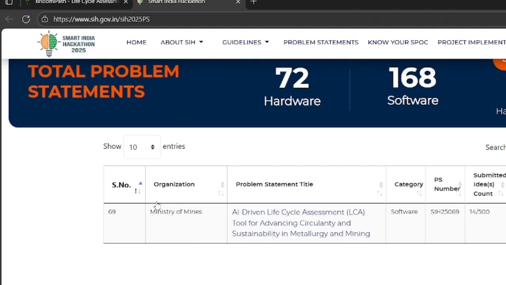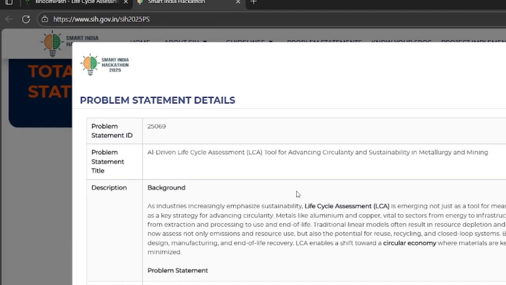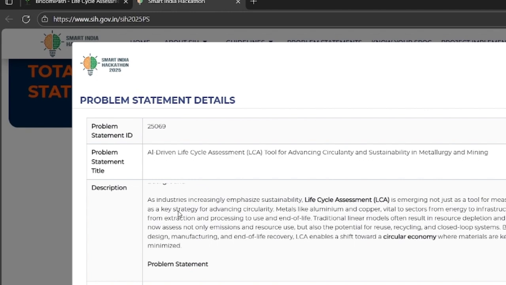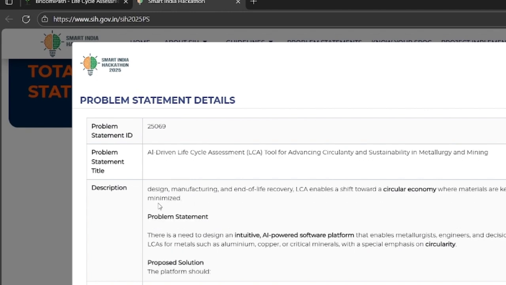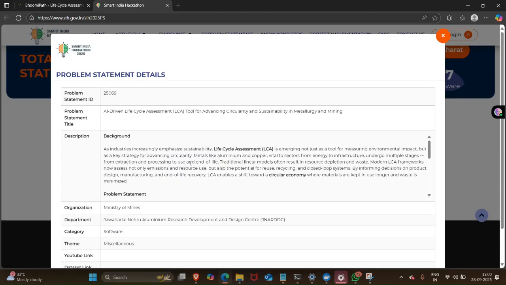This is the problem given by the Minister of Mines. Okay, let us open it. First of all, it is a time-taking process because everyone is not from the technical field. As the calculations are very time taking, companies need to organize a committee and sit together, and then they do LCA on a particular data set. And again, there is the challenge of insufficient data.